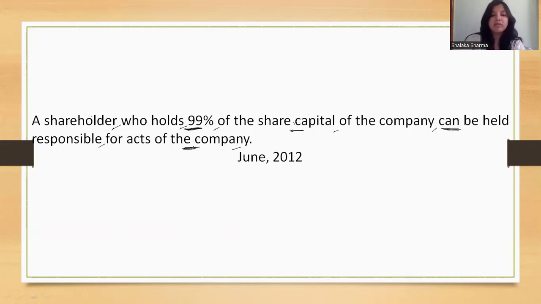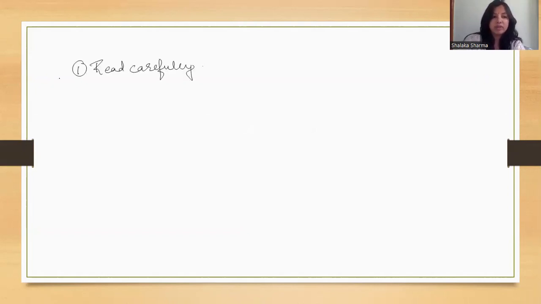So here we are asked to do the first thing: we have to carefully understand the statement. So we have read it carefully and we have understood it carefully. The second point that you have to do is understand that statement. And the third is you have to tell whether the statement is true or false.